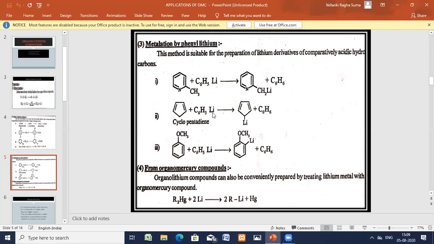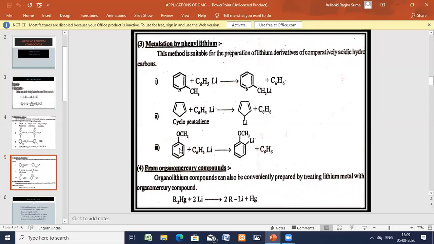Phenyl lithium, here the lithium is getting exchanged to the cyclopentadiene, and this hydrogen goes to this phenyl group. Thereby you get the benzene.